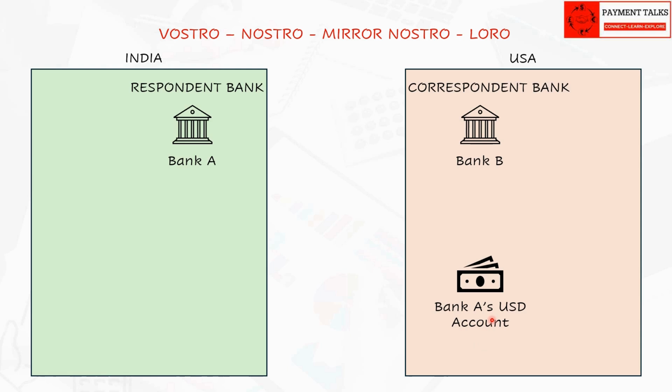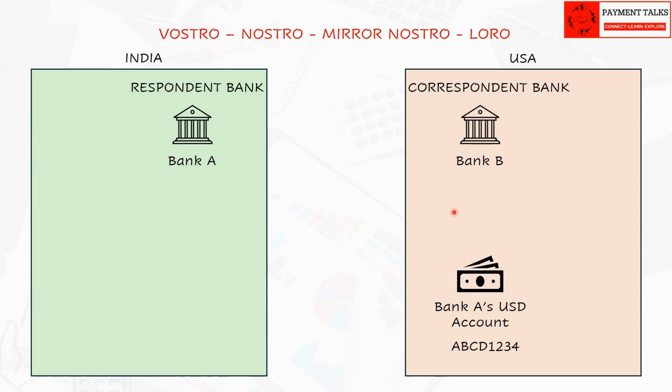Let us understand how. Bank B holds these accounts in their books of accounts. Let us say the account number is ABCD1234. In this account, actual money in USD will be available which belongs to Bank A. To give an analogy, we hold our money in our accounts in banks. We are the account owner and the bank is the account servicer. Similarly, here Bank B is the account servicer and Bank A is the account owner.